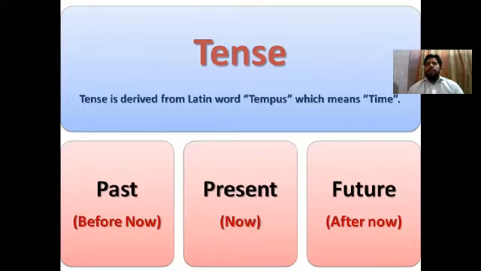Future means after now, every time which is coming, everything which is coming after seconds and after hours, that is future. So first of all, we discussed that tense is derived from Latin word tempus, which means time, and time has been divided into three. Present means now, past means before now, and future means after now.